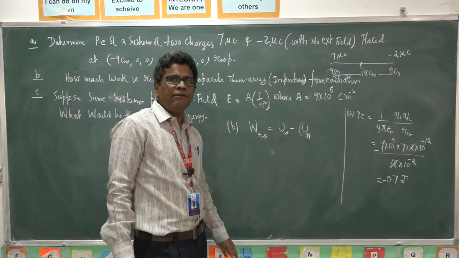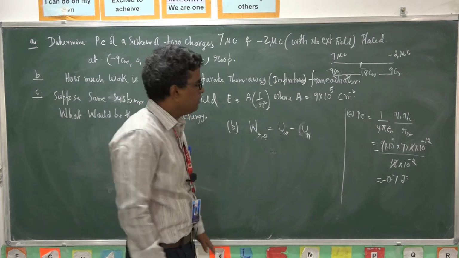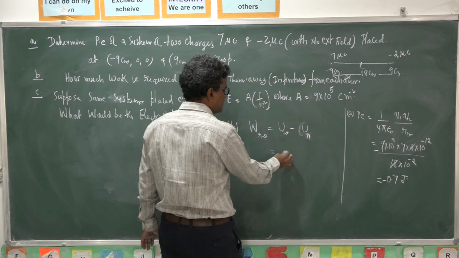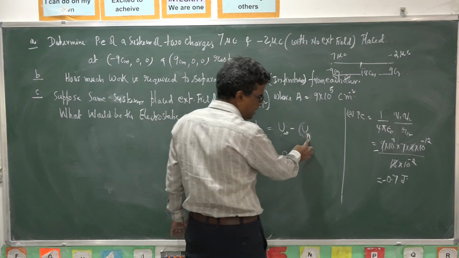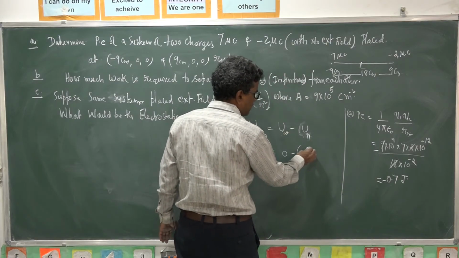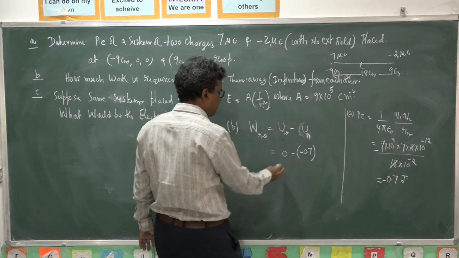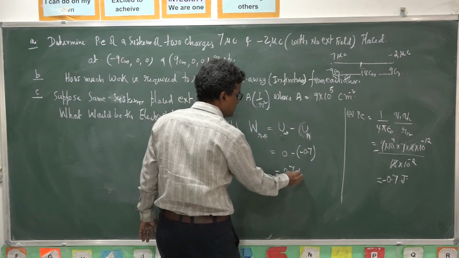When they are separated by infinity, there is no interaction between them, so the potential energy at infinity we take as 0. When separated by R, the potential energy is minus 0.7. So minus of minus gives plus 0.7 joules.